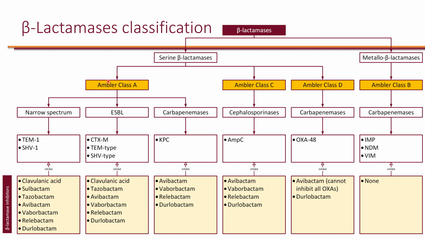And class B is different than class A, C, and D because these are metallo-beta-lactamases, and examples include IMP, NDM, and VIM. And these are, again, carbapenemases that can as well break down penicillins and cephalosporins, and we don't currently have beta-lactamase inhibitors that can inhibit these.